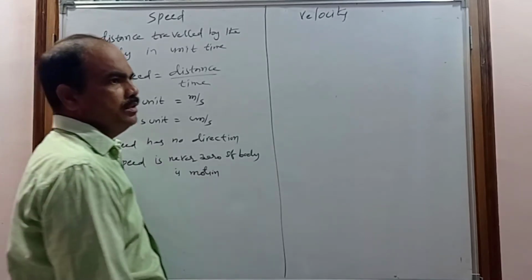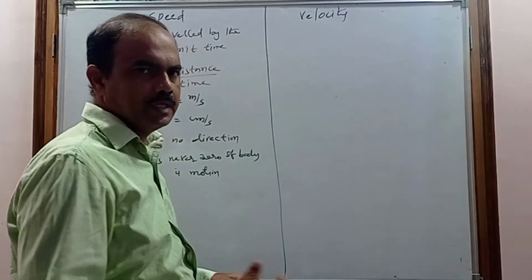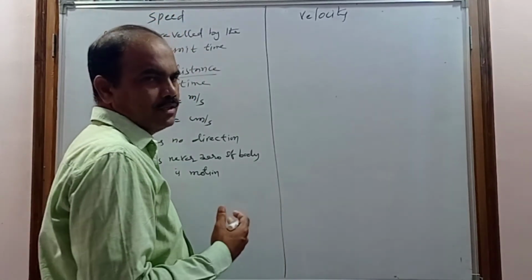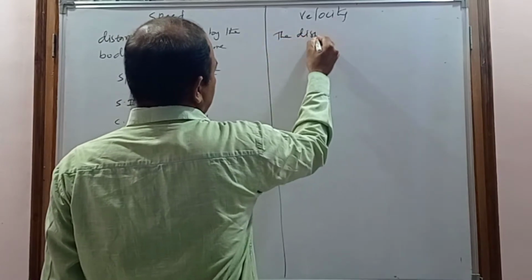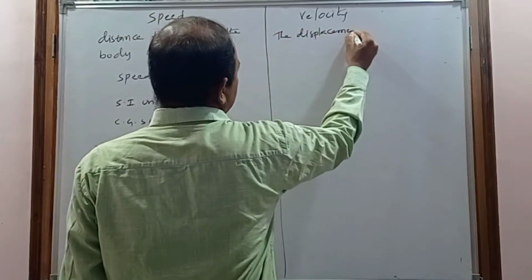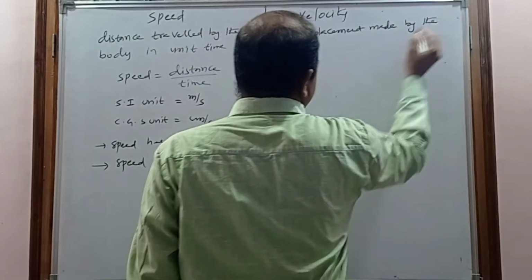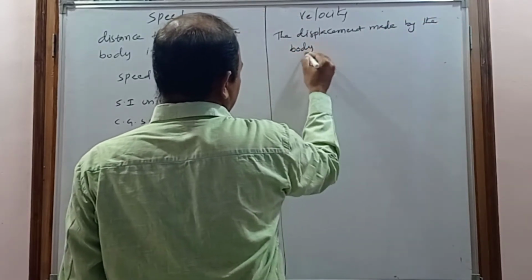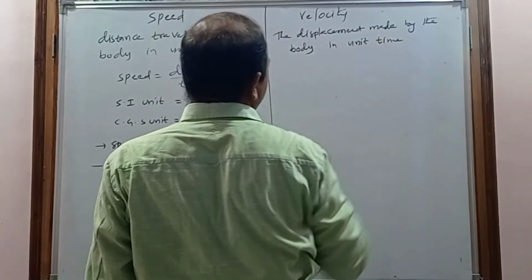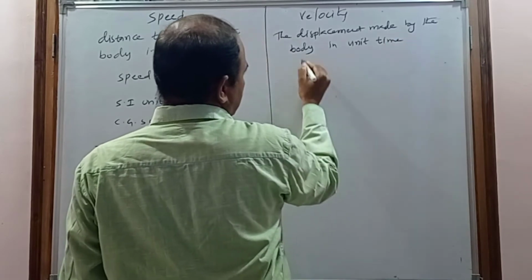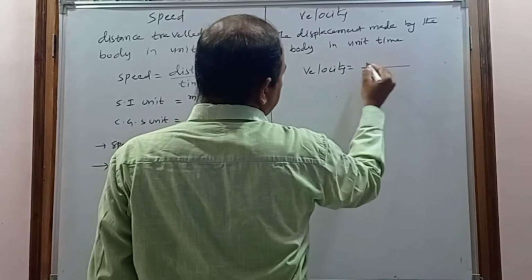Now coming to velocity. If the displacement changes with respect to time, then only the body has velocity. So the displacement made by the body in 1 second, or in unit time, is called velocity. The velocity formula is velocity equals displacement by time.